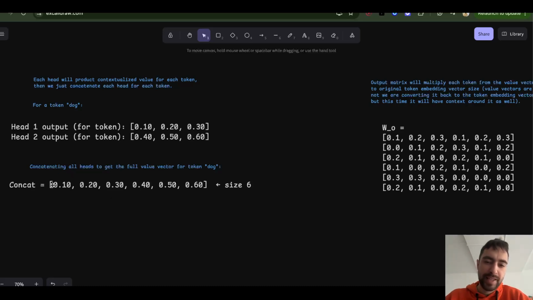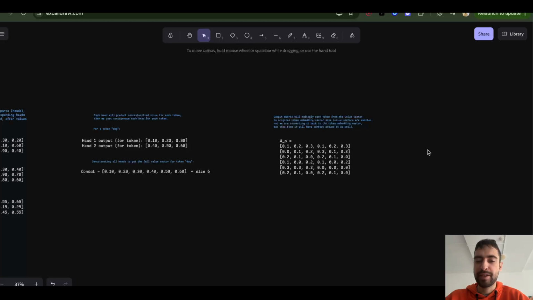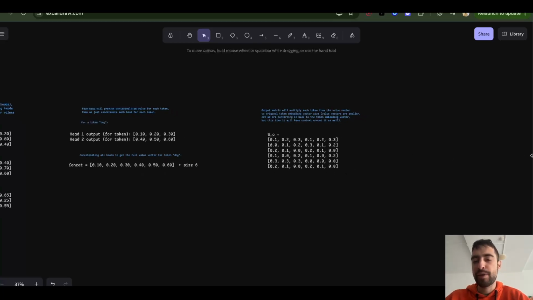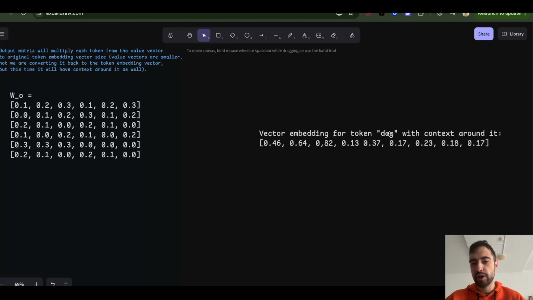You know how it works. It takes this whole vector and this whole column and creates the first output, the first vector embedding token feature. Then the whole vector, second column, second feature. And so on. And so we will get this vector embedding for the token dog that's now juiced up with all of the context around it as well. So in the end, we get the vector embedding for token dog with context around it. Now we are back to the original size. No more key query value size.